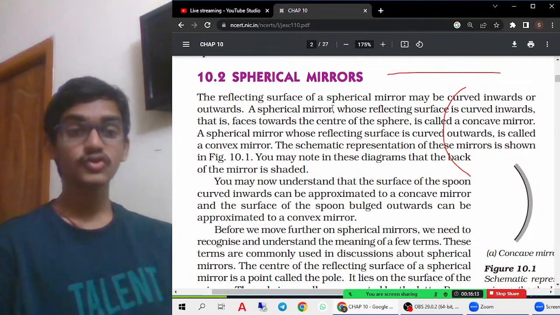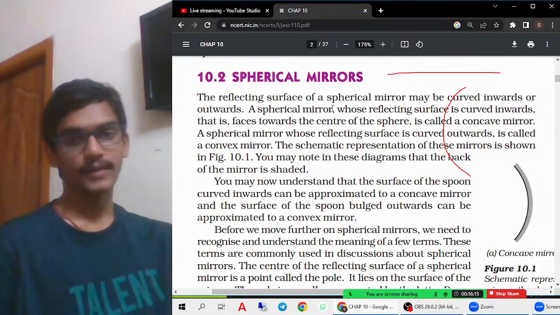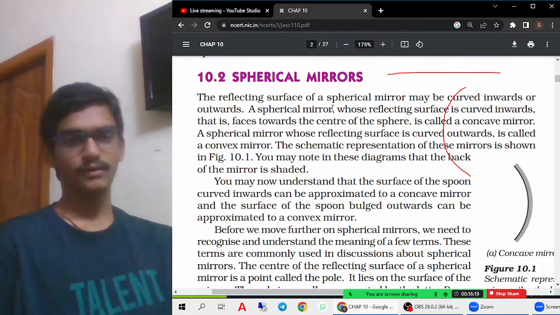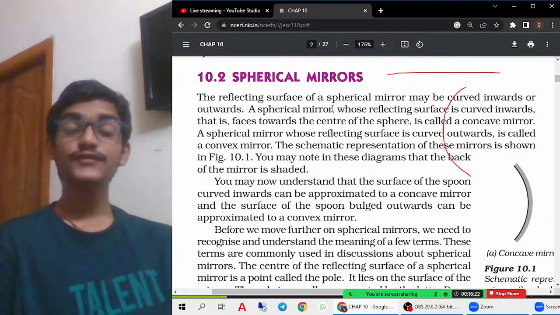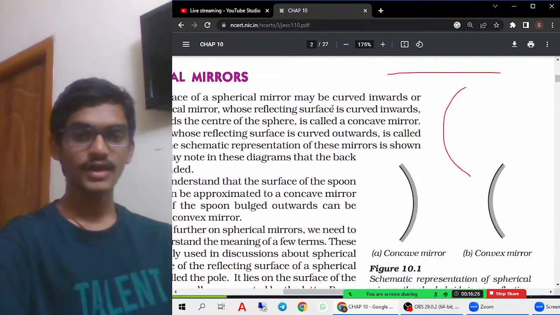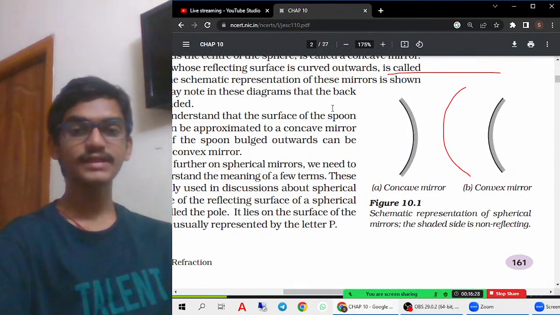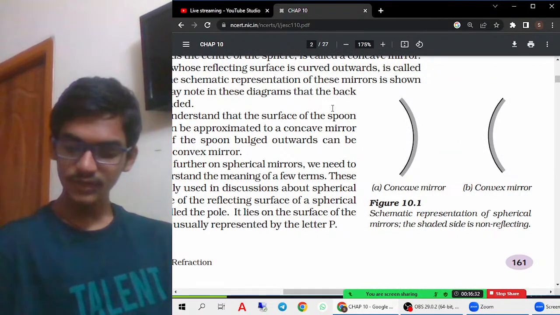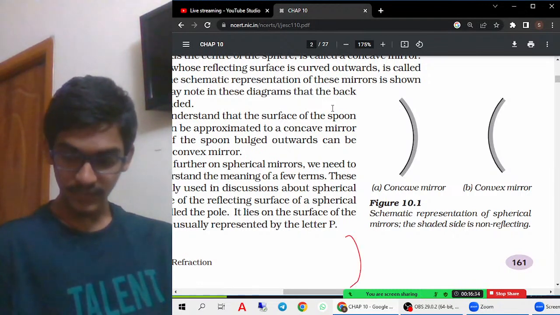Those kinds of mirrors which are curved inwards or outwards are called spherical mirrors. Now let us try to understand the different types of spherical mirrors. We have two different types: one is a concave mirror and one is a convex mirror. In a concave mirror, the reflecting surface is curved inwards.